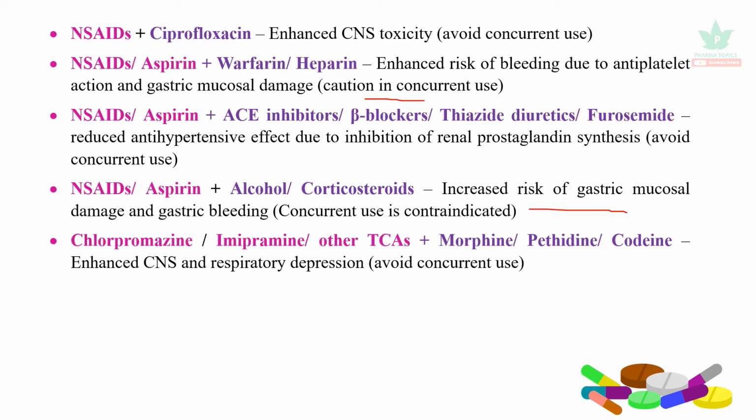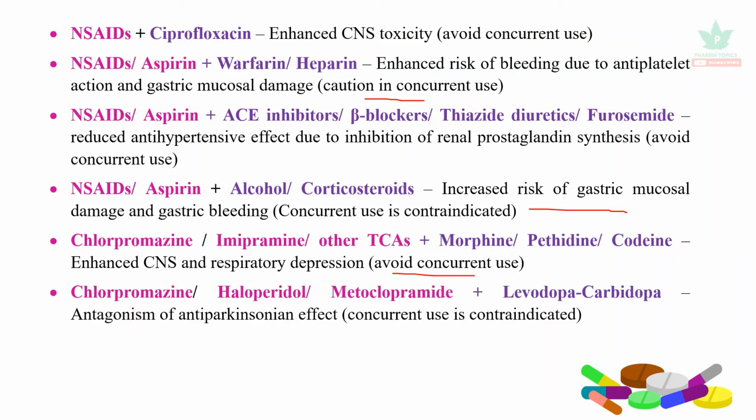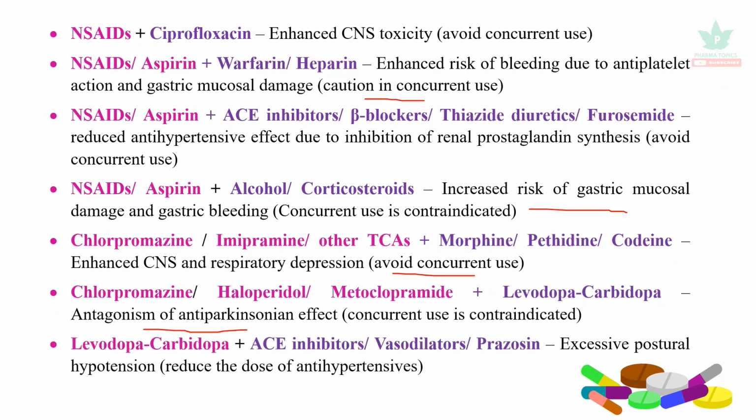Chlorpromazine or imipramine or other tricyclic antidepressants, when they are administered with morphine, pethidine, or codeine, enhance the CNS and respiratory depression. So it is essential to avoid the concurrent use of these two categories of drugs. Chlorpromazine, haloperidol, and metoclopramide, when they are administered with levodopa or carbidopa combination, antagonize the anti-Parkinson effect. So concurrent use is contraindicated. The next is levodopa or carbidopa. When they are administered with ACE inhibitors, vasodilators, or prazosin, excessive postural hypotension may occur. So it is essential to reduce the dose of the antihypertensives.